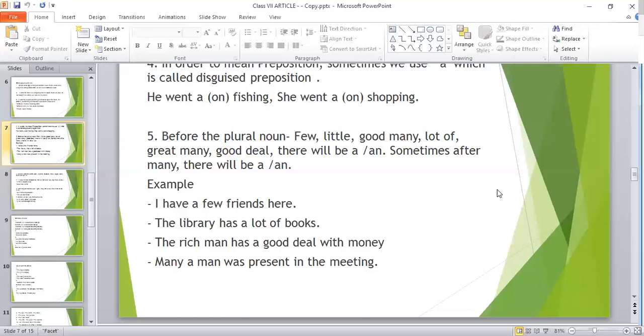You'll have to use a plural noun, that is many men. And after that plural noun, there must come a plural verb, that is were. So, many men were present in the meeting, or many a man was present in the meeting. The meaning is the same, okay?